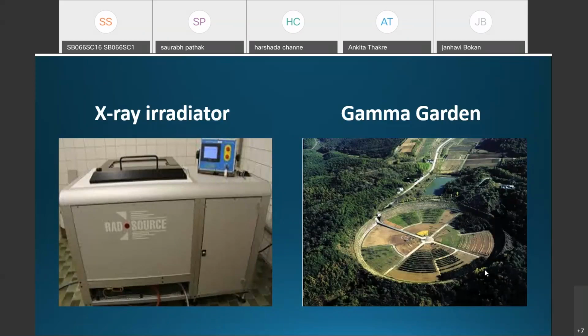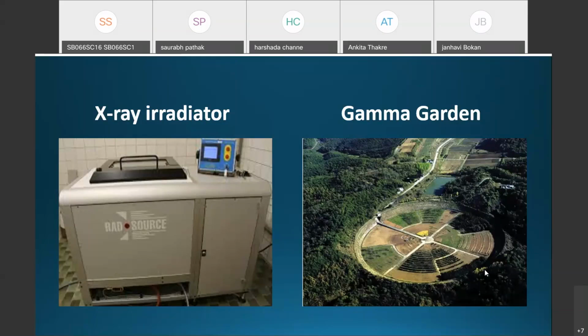That's why alpha rays are not commercially used. The beta rays also have very little penetrating power, and that's why they are not generally used commercially in mutation breeding.